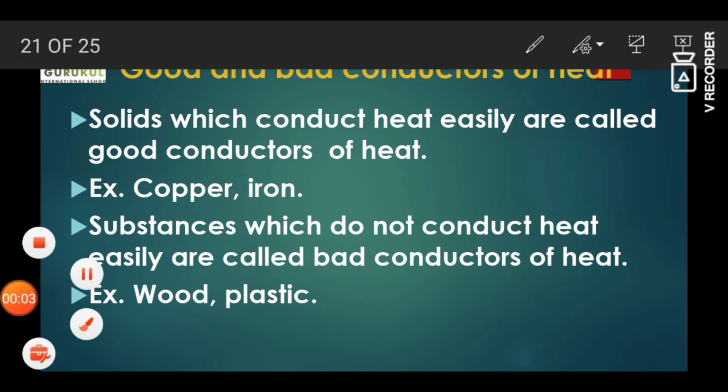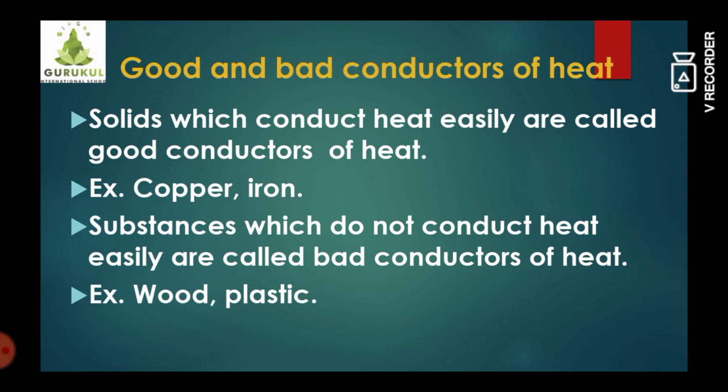Students, now let's understand what are good conductors and bad conductors of heat. Students, we have studied that all the metals are, to a certain level, conductors of heat. Now what are these conductors of heat? Have you ever thought about why we use some metals for making utensils for cooking, like pans or pots? Some vessels are made from metals like steel, aluminium, copper, iron. Why? Because they allow heat to flow.